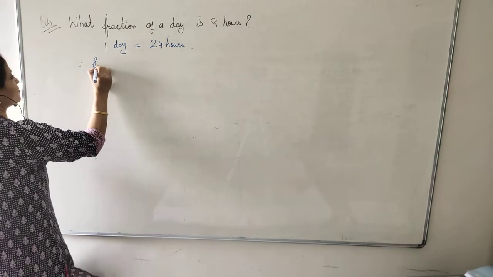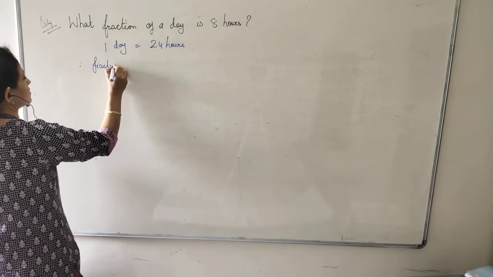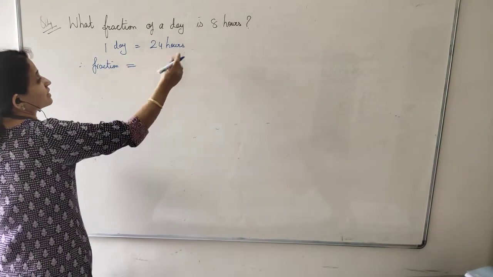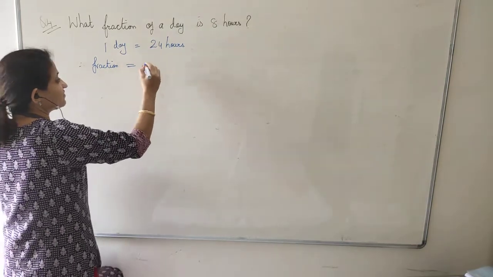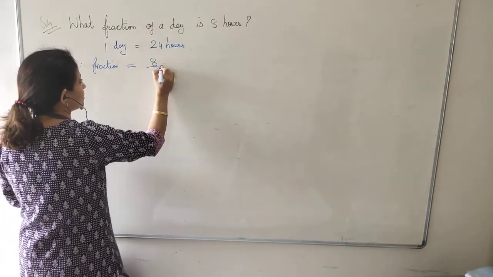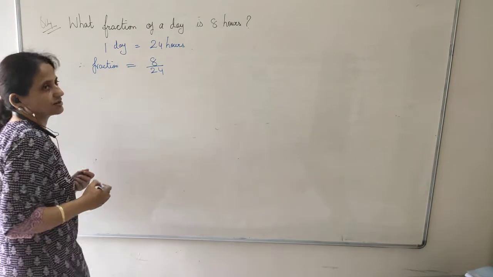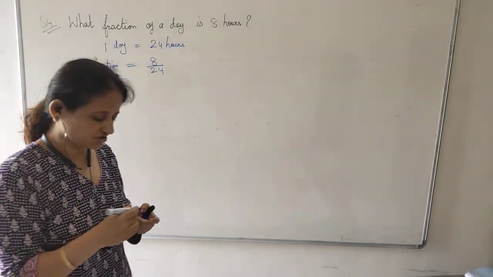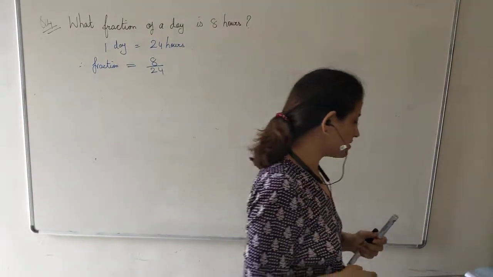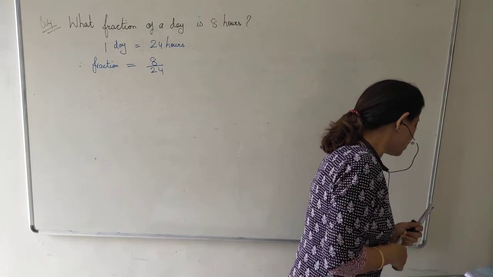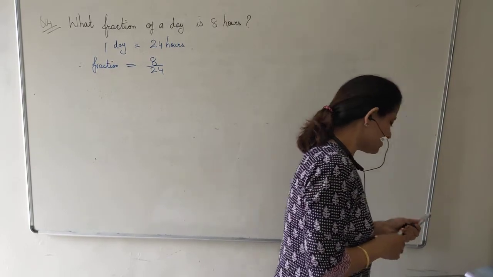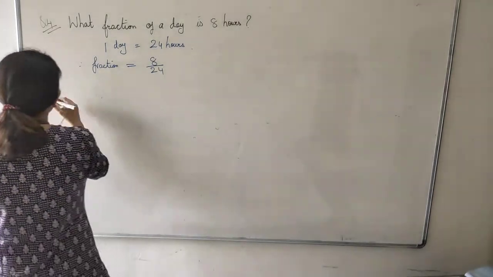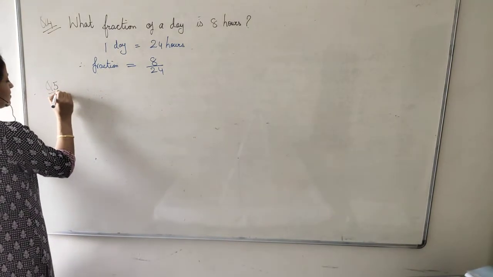Therefore, fraction will be 8 hours. We want to write the fraction of 8 hours. So 8 upon 24. These are all 1 mark questions. The whole exercise is 1 mark question. What fraction of an hour is 40 minutes? We will copy question number 5.